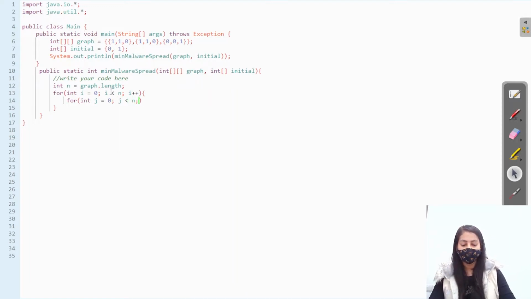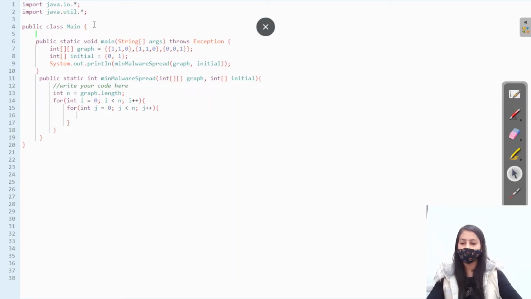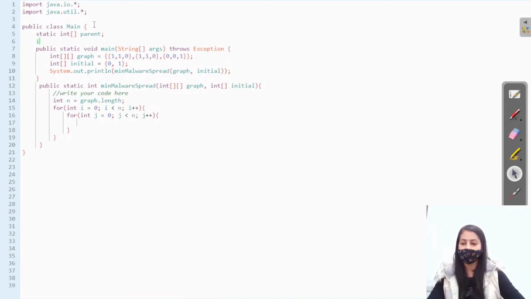We also need two arrays, let's declare them global. One will be our parent array and one will be our size array. Why? Because we need the size of each group. So let's initialize them here. Size will be of size n and parent will also be of size n.